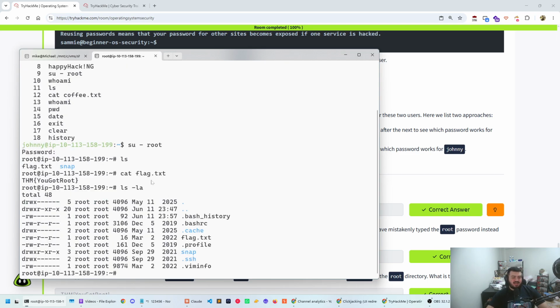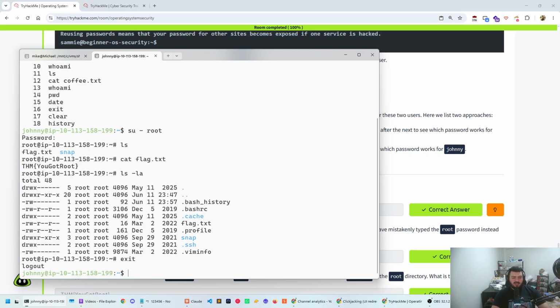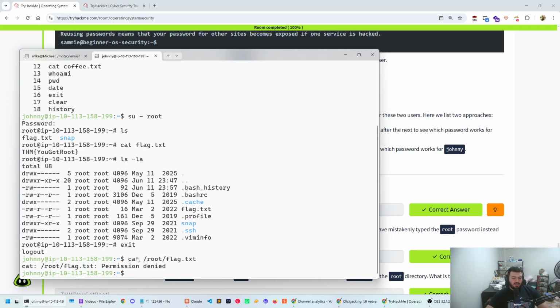Now, why couldn't we do that with any other user? If you look at flag, everyone can read the flag right here, but it is owned by root. Only root can read and write. So for example, I'm going to show you something. If right now I type exit, I just exit from the current user. So now I'm still Johnny. If I try to go root flag.txt, you're going to see that I get permission denied. That means I do not have access as Johnny to access this path at all.